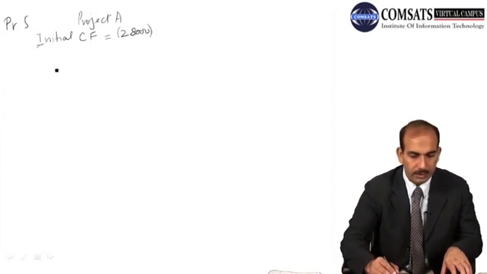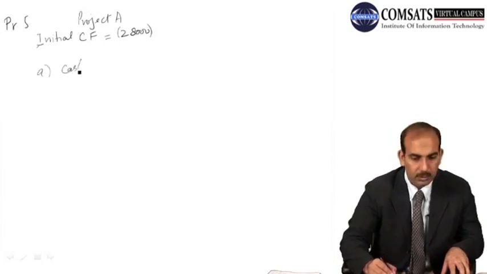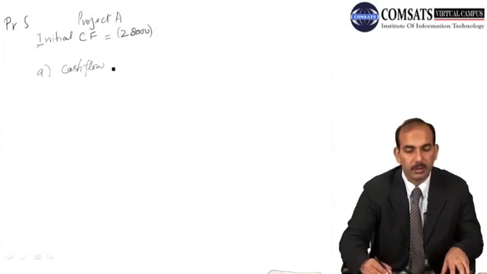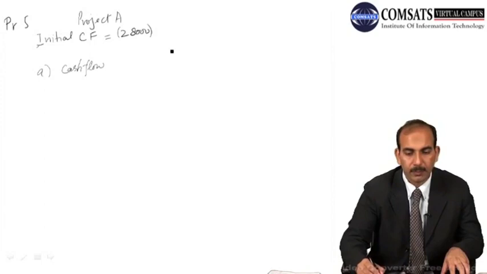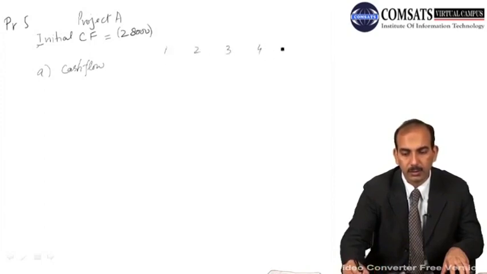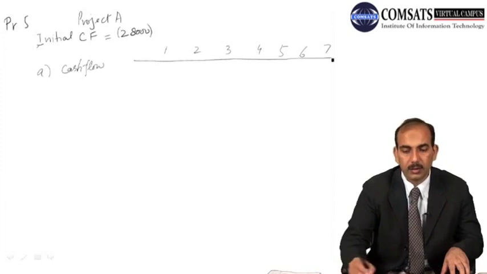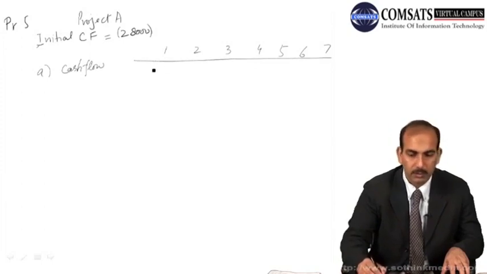So we have the incremental revenues here for the first, second, third, fourth, fifth, sixth and seventh year. They are the same for all the years.